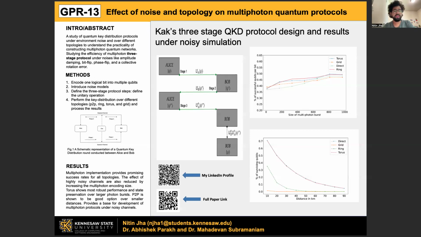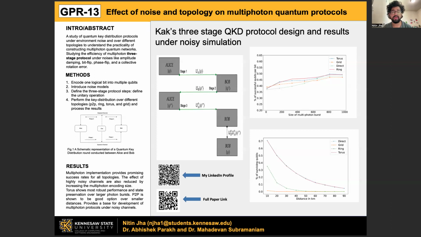Now the method is basically simple. For how we conducted the study, we created a logical bit string of 128 bits, or 96 bits in some cases, and applied the protocol. In between the protocol steps, each and every node has noise models like bit flip, phase flip, amplitude damping, and collective rotation. Collective rotation rotates all the qubits by a random angle. Bit flip changes 0 to 1 and 1 to 0. Phase flip takes 1 to -1, and amplitude damping takes all the ones gradually to 0 or a mixed state. So these were applied.